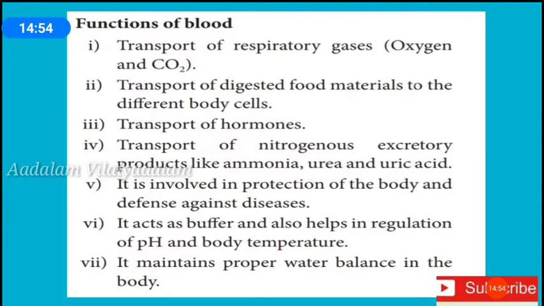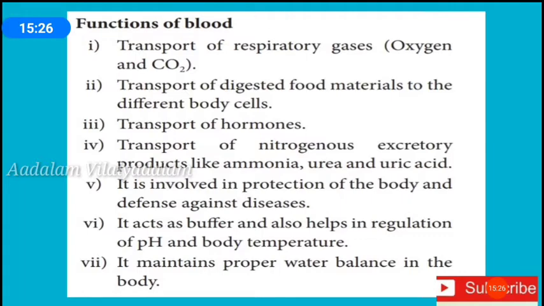With the help of the plasma proteins, blood maintains a constant pH level. Then blood helps in maintaining the water balance of the body. Then blood maintains the body temperature by transporting the heat from the interior of the body to the surface. Then blood protects the organism from the infection of foreign substances.